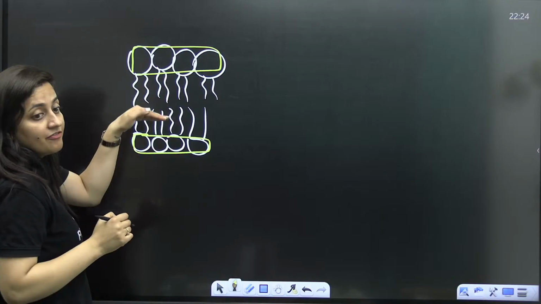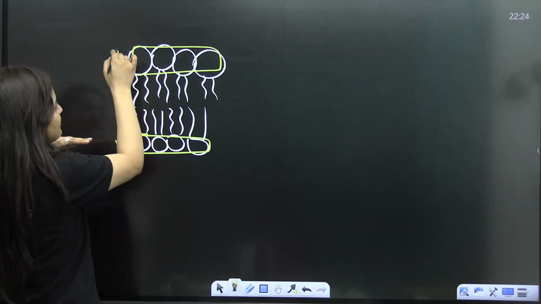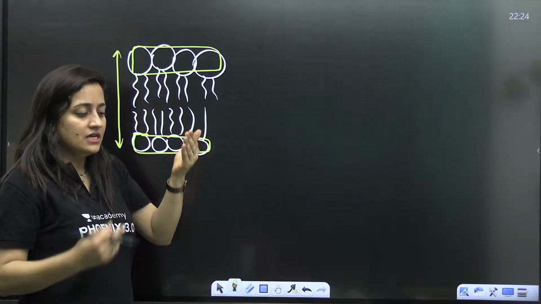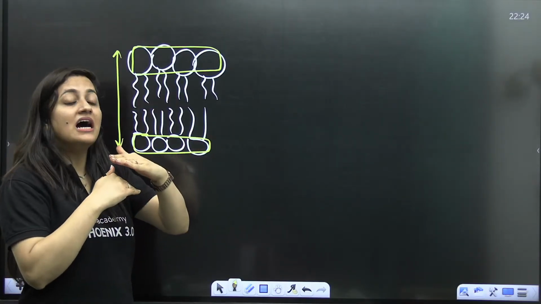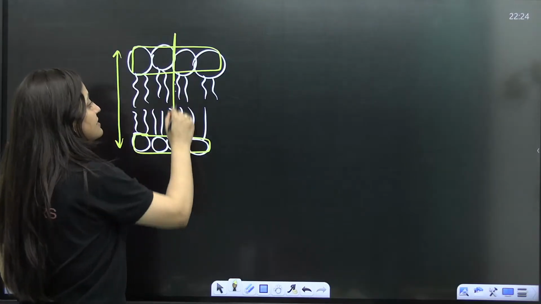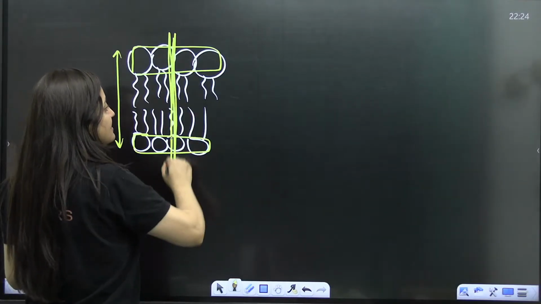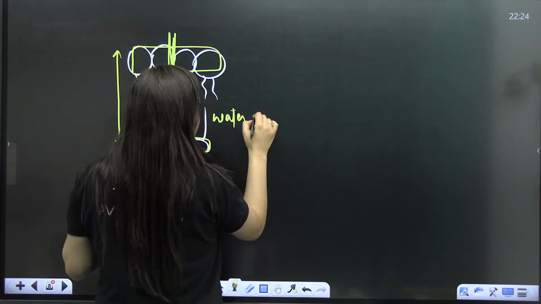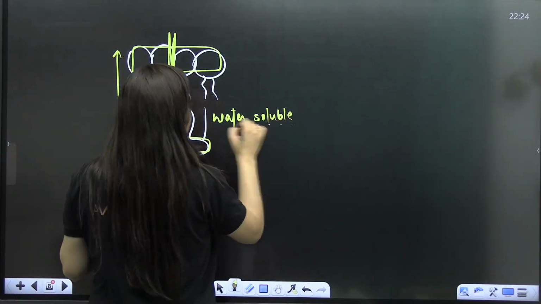The hydrophobic part is away from the water. So in this plasma membrane, the arrangement is such that the hydrophobic tails are facing inwards, towards the inner side, right? So they are forming a kind of water resistant system, so that water soluble things cannot cross through it.